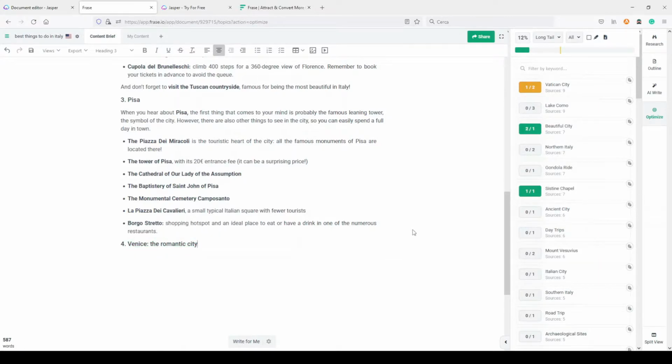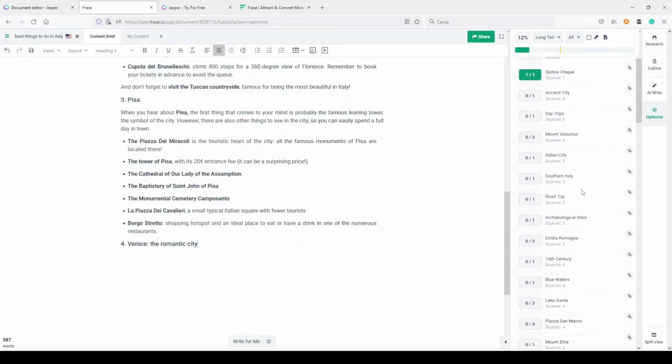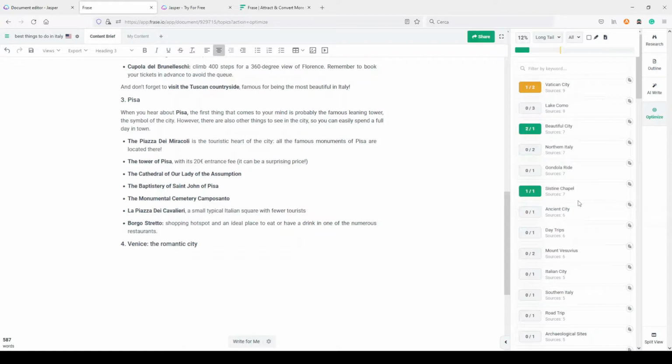If you know how Frase works, you know that here I have some suggestions. These are the words that I need to include in my article if I want to optimize it for on-page SEO and make it more relevant for the query. The query is best things to do in Italy in this case. As you can see, I actually have a 12% SERP score. But now, let's suppose I need to write a paragraph about Venice, the romantic city.